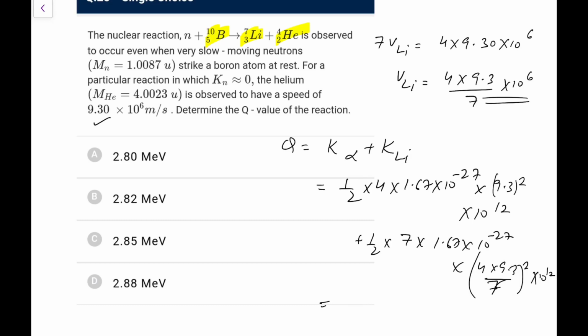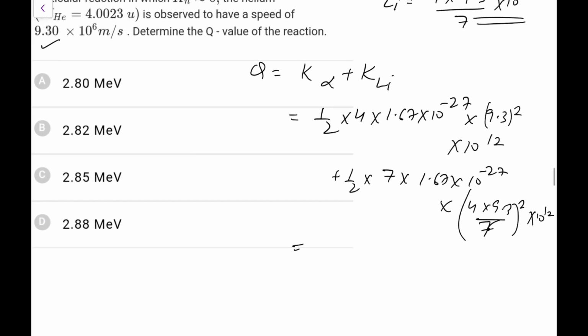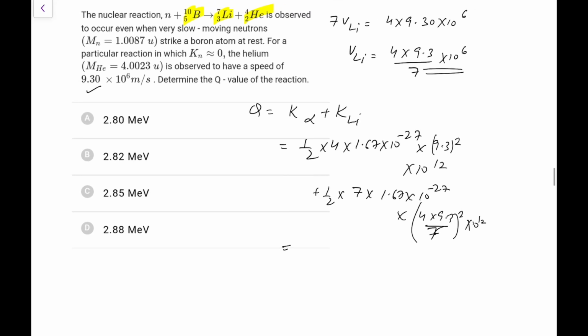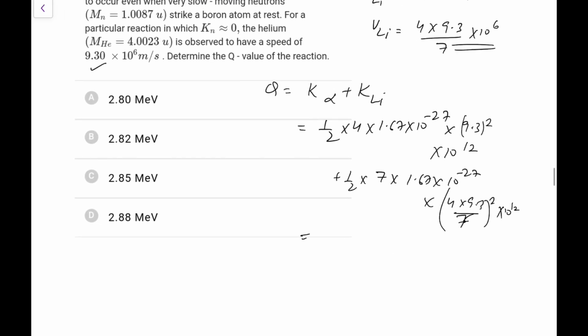So if I do this, let me take these things as common. I think the question is not very right. The data is not that simple that you can do this, because options are seeming too close. So I don't know whether to go for it or whether to leave it, because that's not going to be right. But let me try.